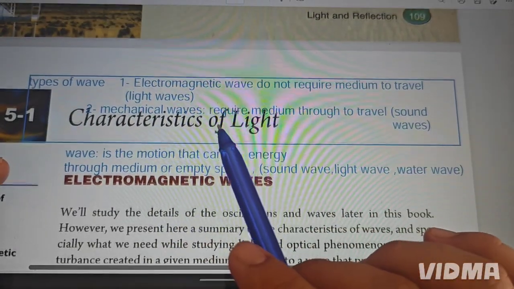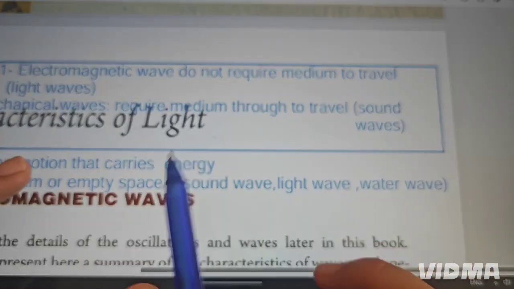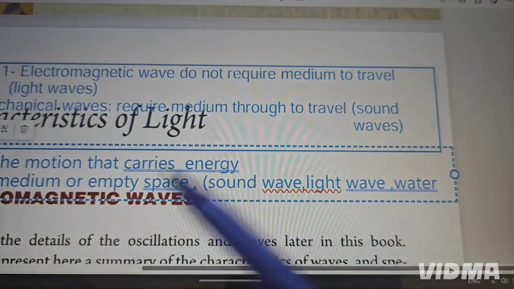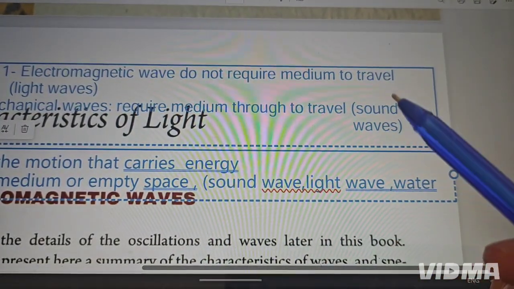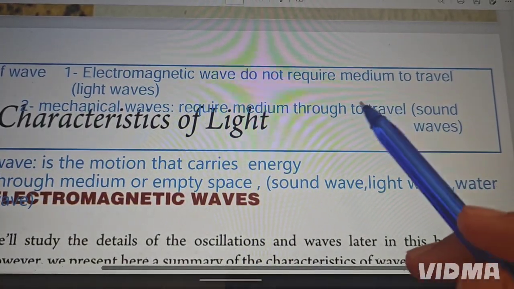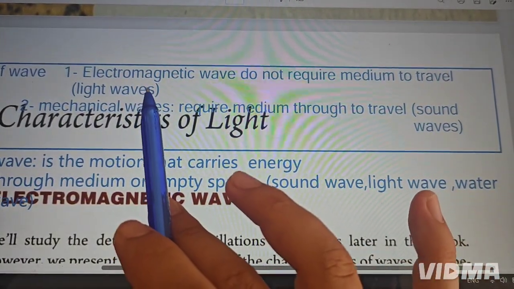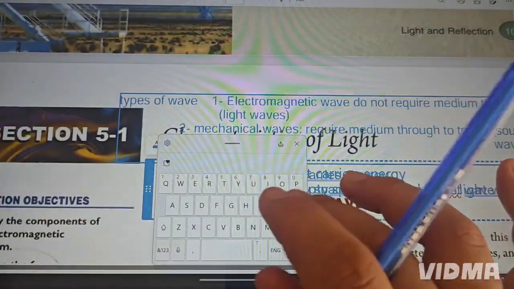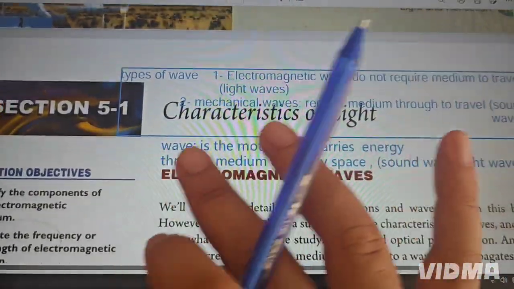But mechanical wave, no. Mechanical wave needs a medium. For example, sound. If there's no medium to travel my sound, you cannot even hear my voice. Sound wave needs some medium to pass through. But electromagnetic wave does not require any medium. So this is in general two types of wave.